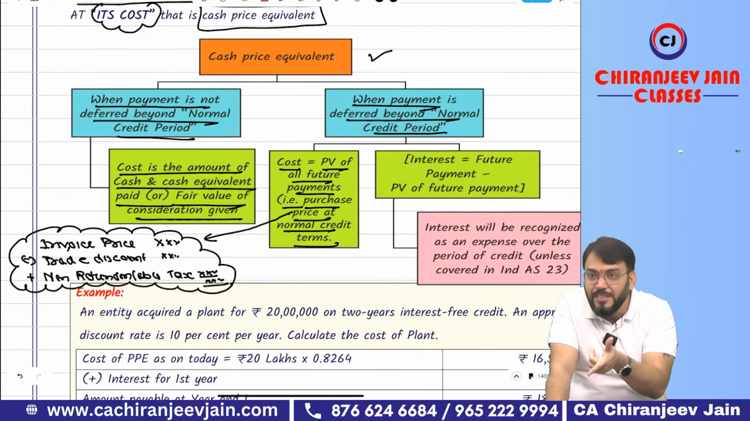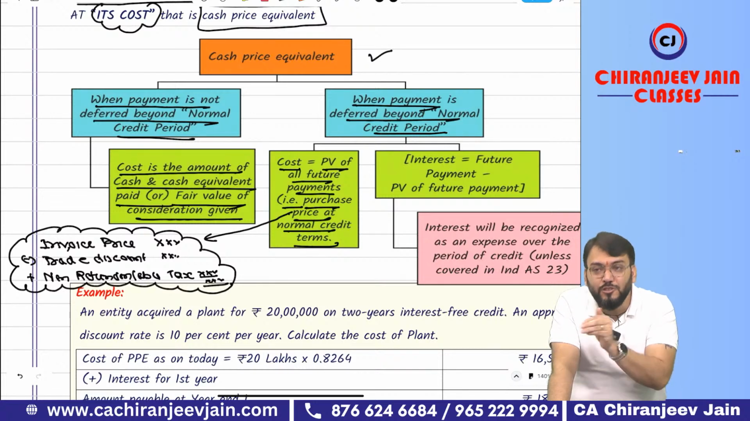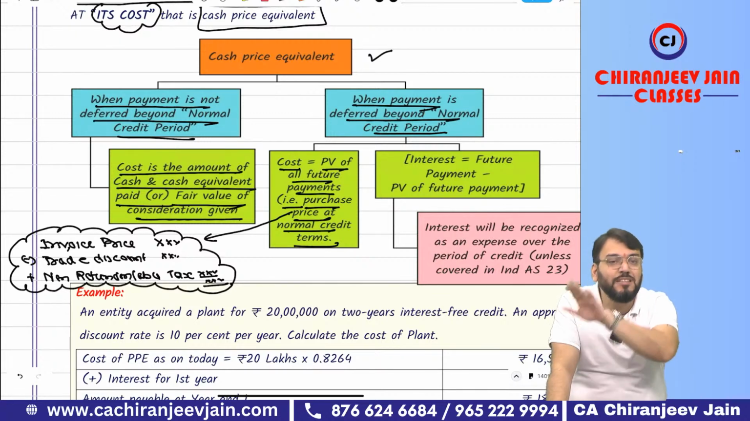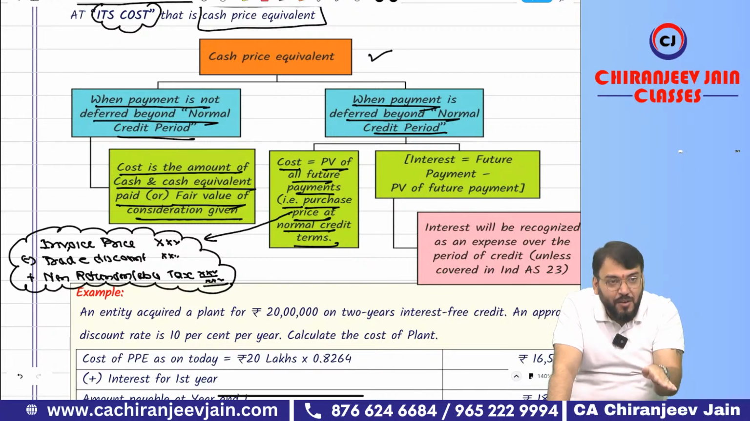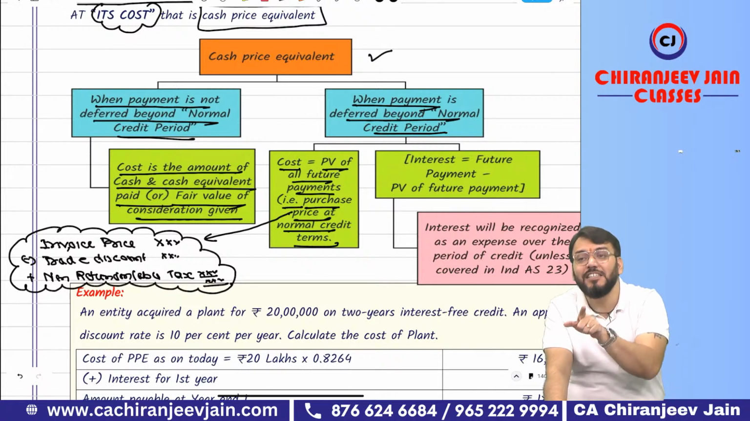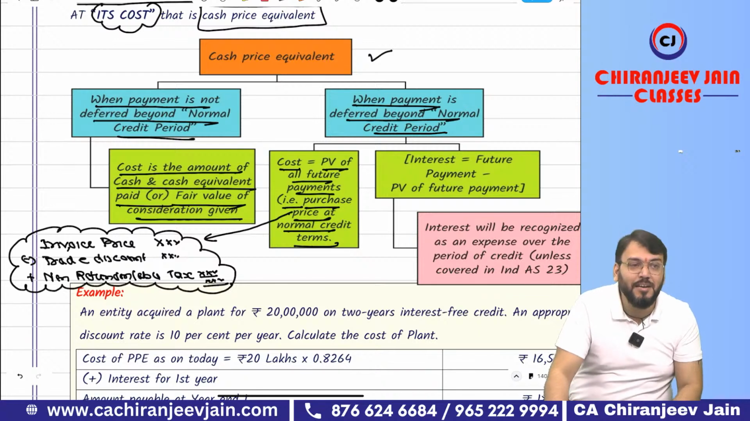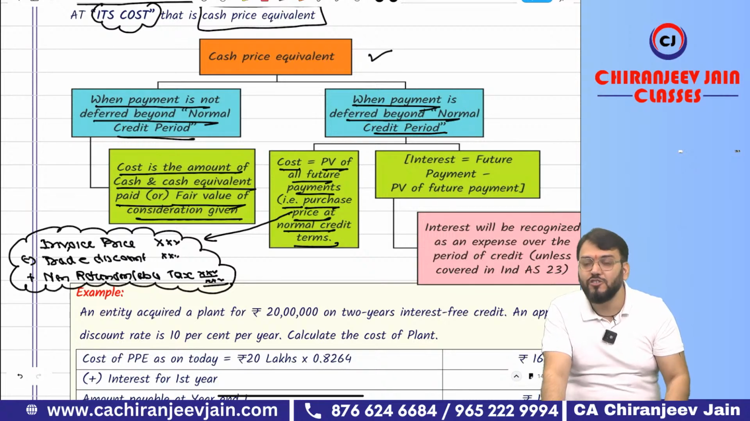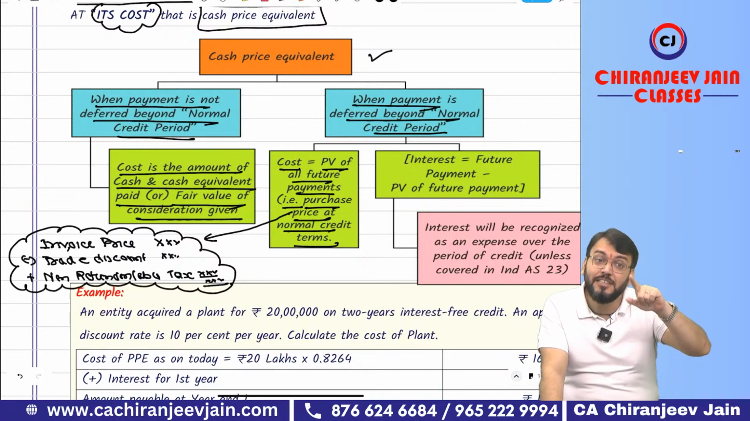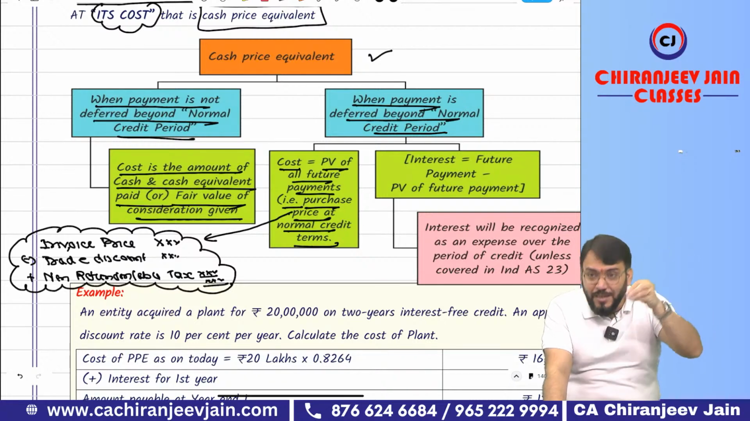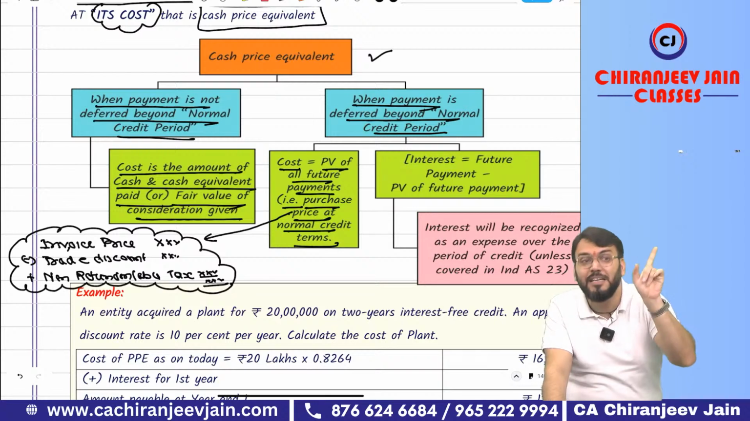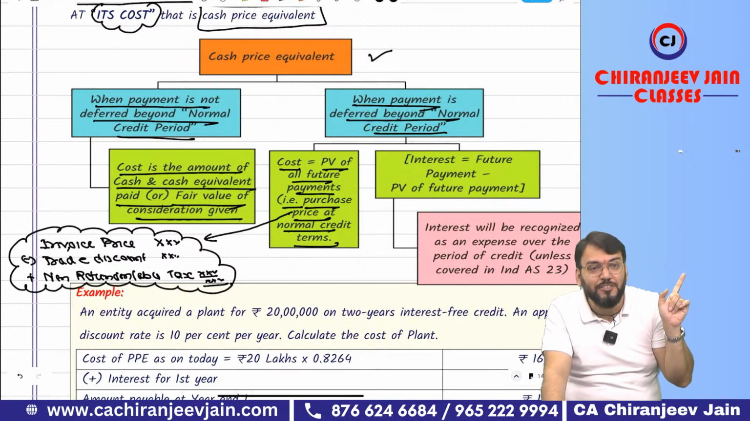The cost price will be equal to purchase price at normal credit terms or present value of all future payment. And the difference between what? Future payment and present value will be interest. That interest will be recognized as an expense over the period of credit, unless it is covered under Ind AS 23. Ind AS 23 is nothing but AS 16. AS 16 was what? Borrowing cost. So borrowing cost, if you remember, can be capitalized if it is for a qualifying asset. So what they want to say, if it is covered under Ind AS 23 and all the conditions are satisfied, then such interest expense can be capitalized to the cost price of the asset.